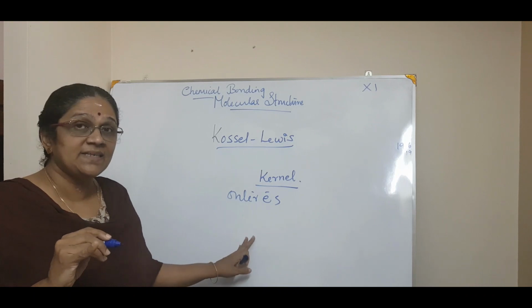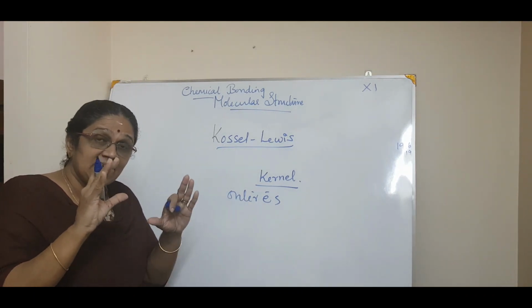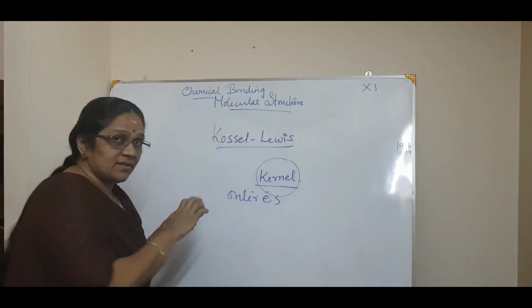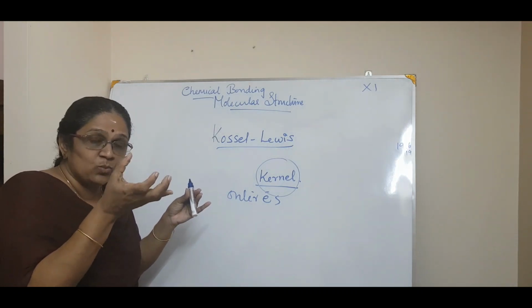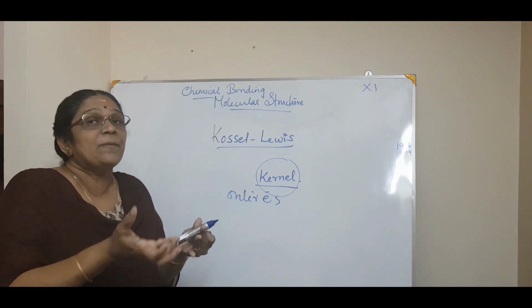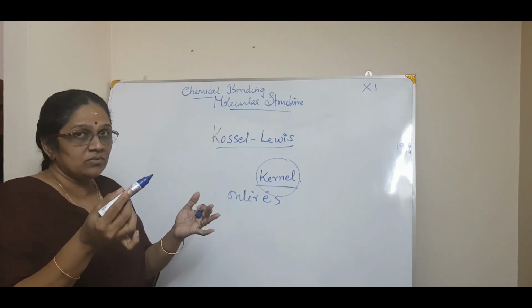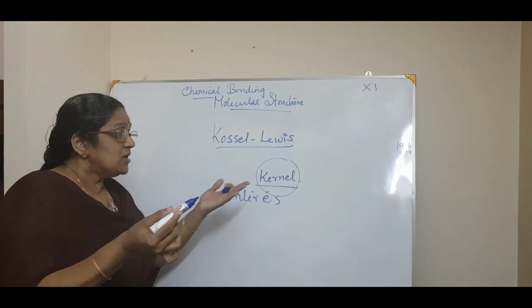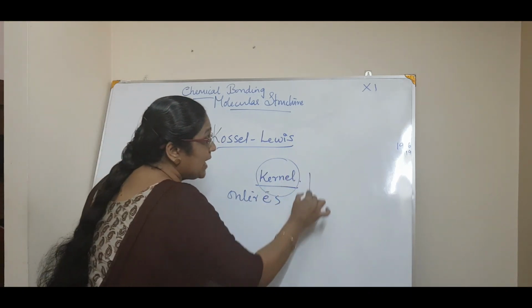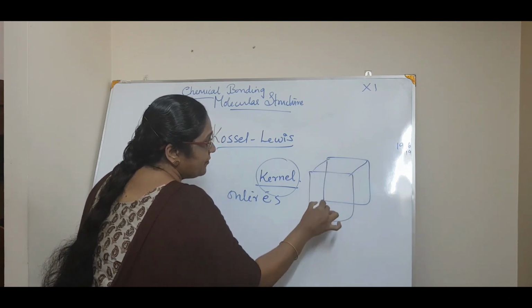Moreover, he said the outer electrons, or the valence shell, are seated in a cubical arrangement. See, he said there is one kernel, one entity. What is that entity? The nucleus as well as the inner core electrons as a whole, and the outer electrons, you know, from the electronic configuration. So the outer electrons, he says, are seated in a cubical arrangement. What does cubical arrangement mean?